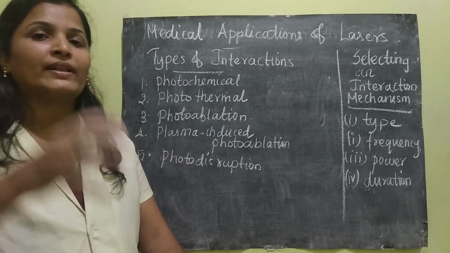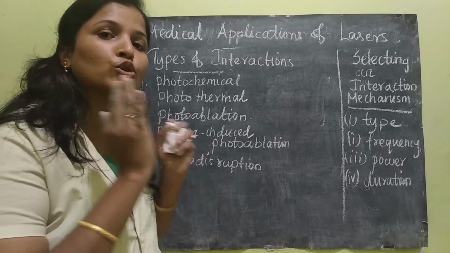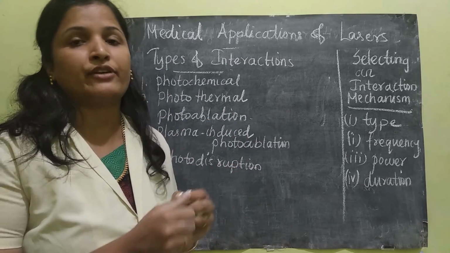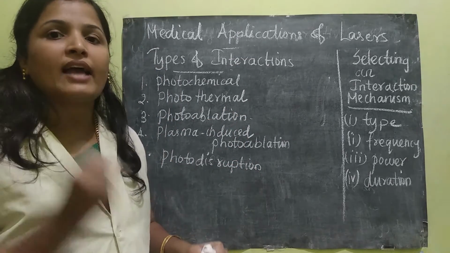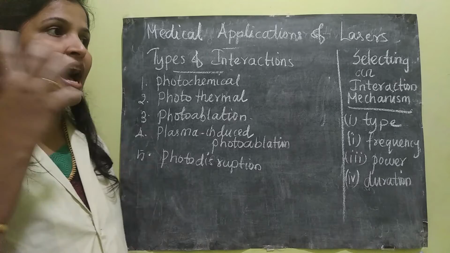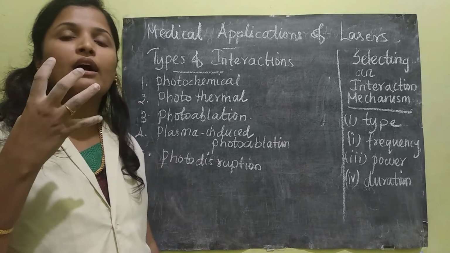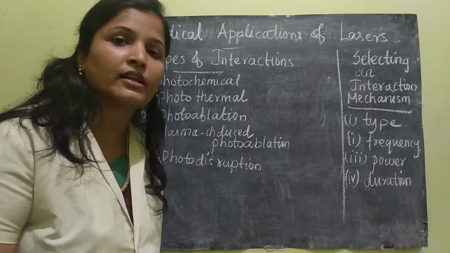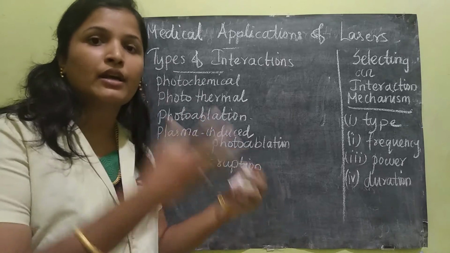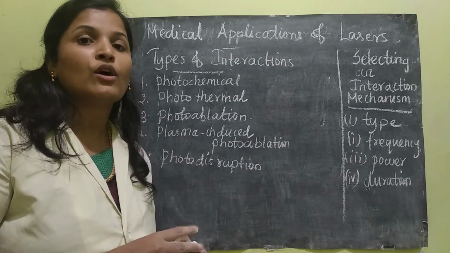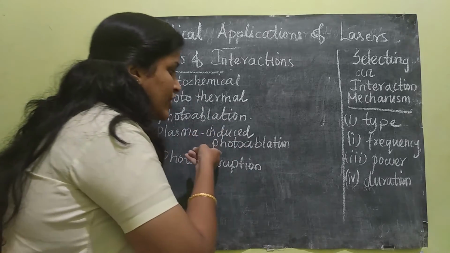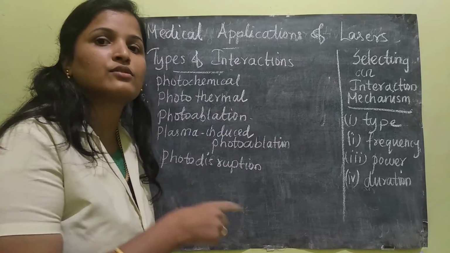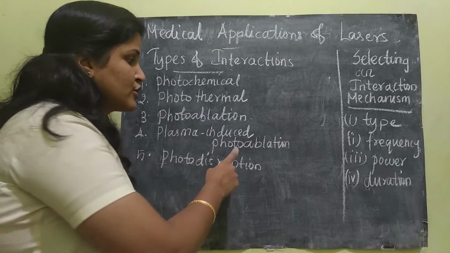So when the light is allowed to fall through the intense electric field, it will become highly energized. When highly energized laser light falls on the tissue or any skin, ejection of tissue will happen.